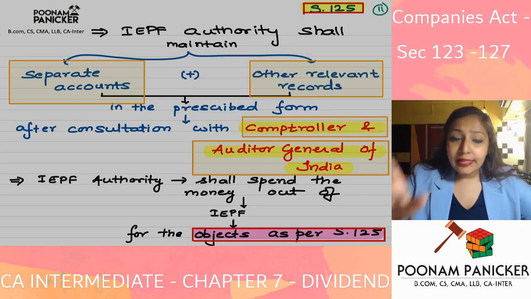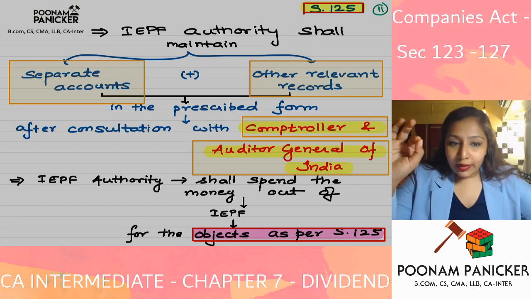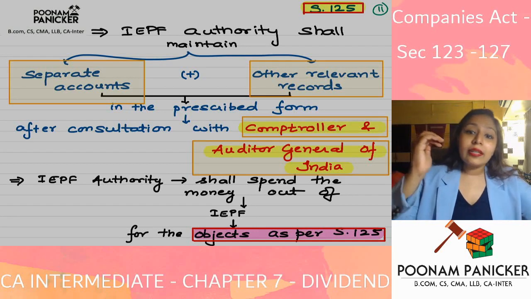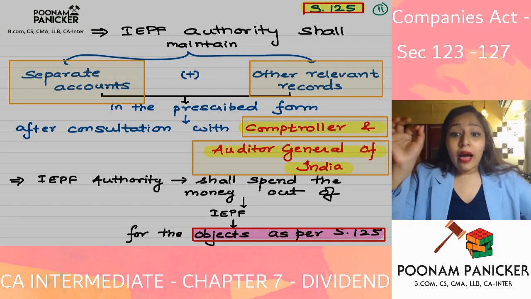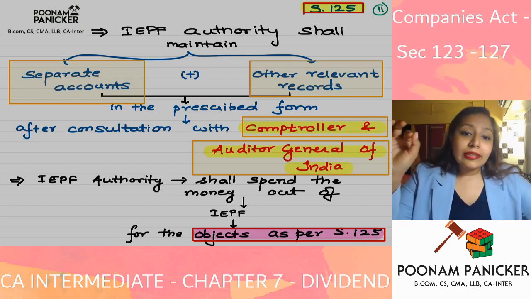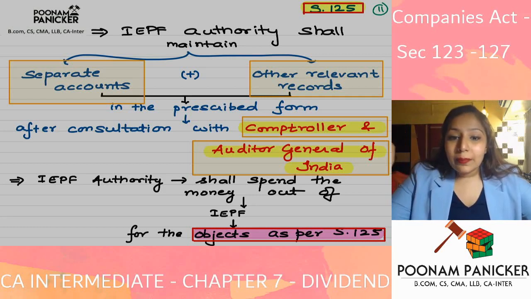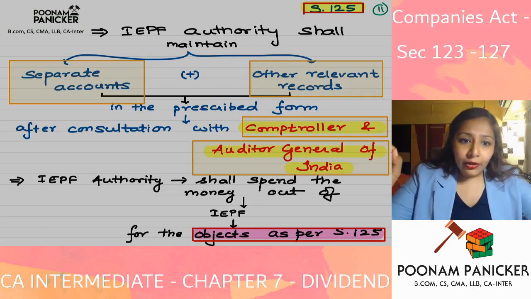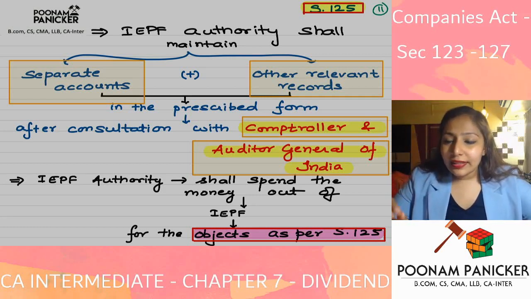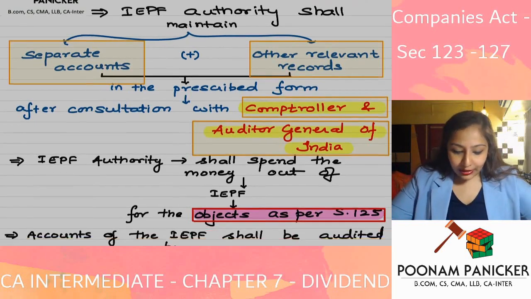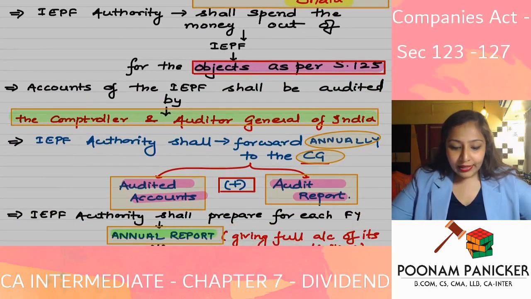Proper records will have to be kept, and the IEPF authority will decide how to keep these records after consulting the CAG, the Comptroller and Auditor General of India.